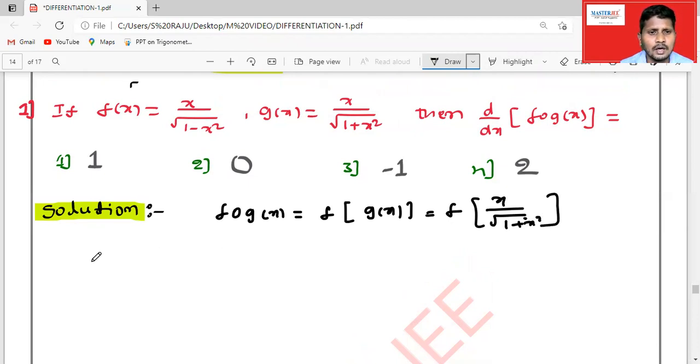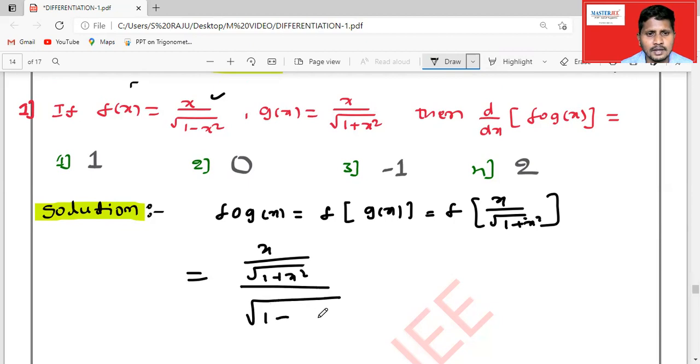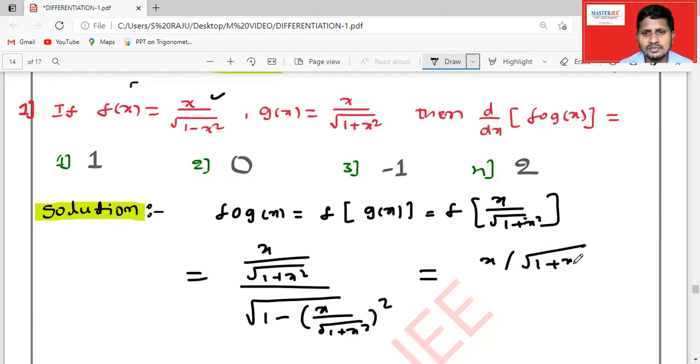So finally this is equal to x by root over 1 plus x square divided by the square root of 1 minus (x by root over 1 plus x square) the whole square.